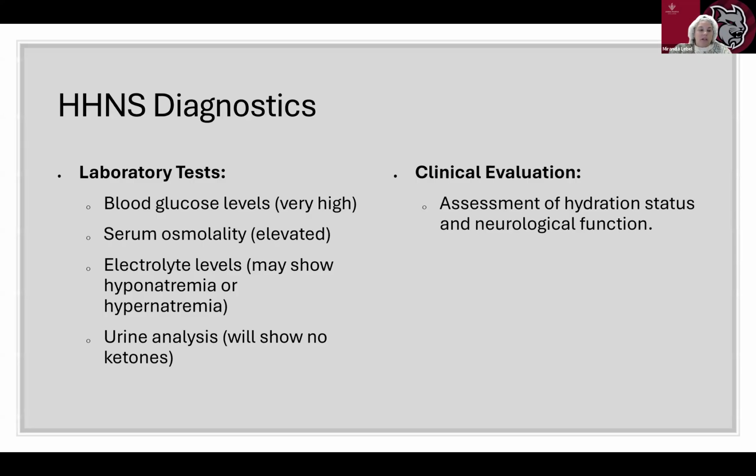For diagnostics, we're going to do a blood glucose level. It's going to be very high, greater than 600. We're going to know our blood test for serum osmolality is going to be high. Electrolyte levels may show hyponatremia and hypernatremia. And then we're going to do urine analysis, but we should not see any ketones. Clinical evaluation will be the assessment of hydration status and neurological function.